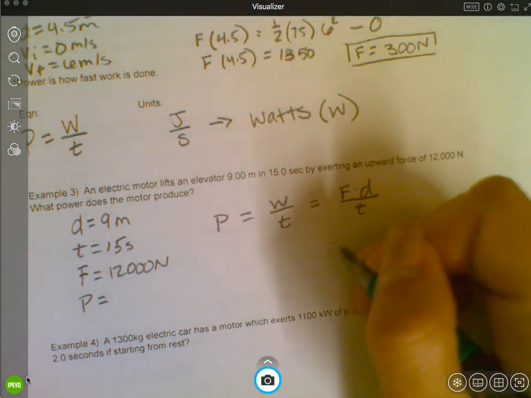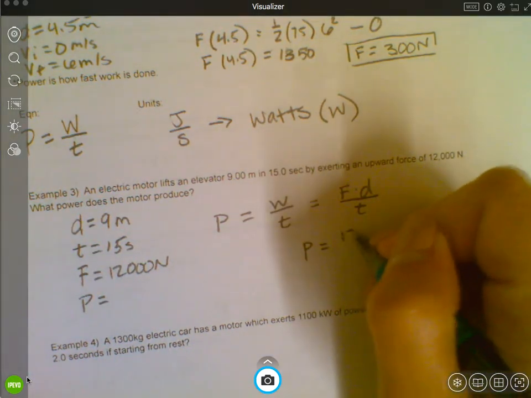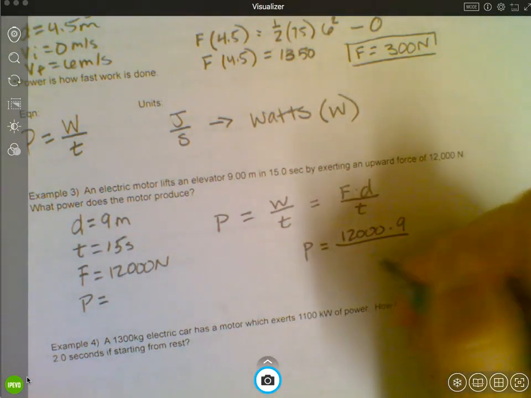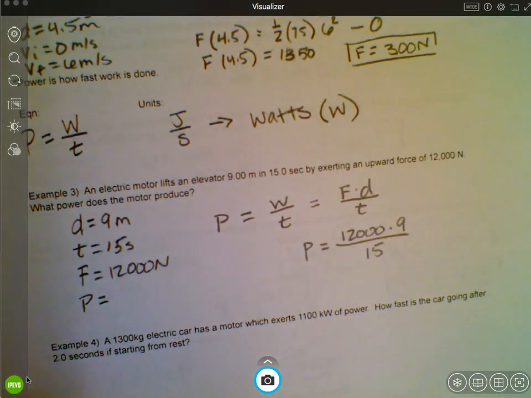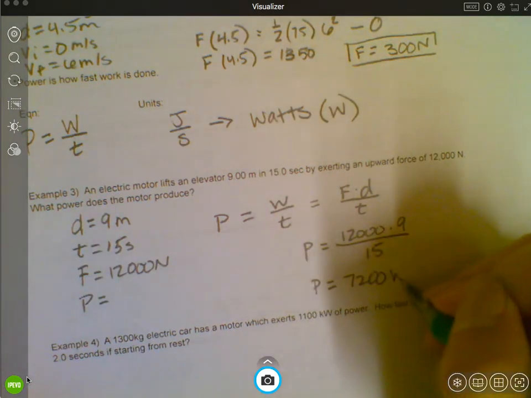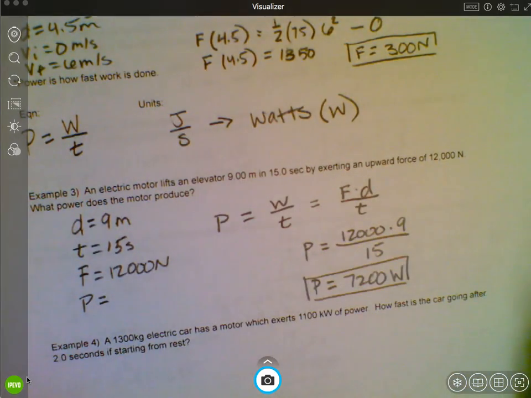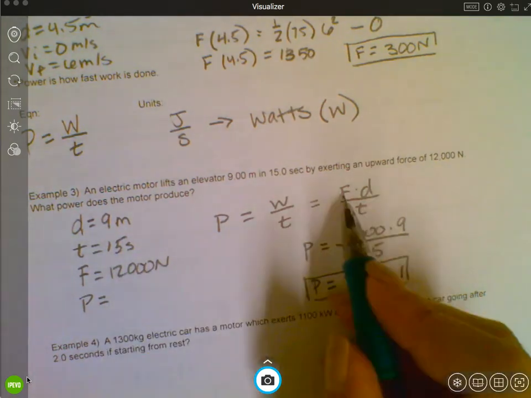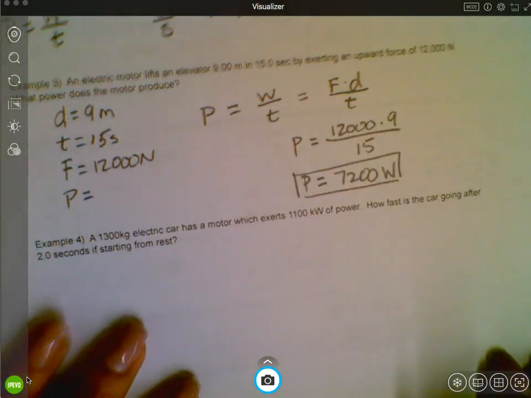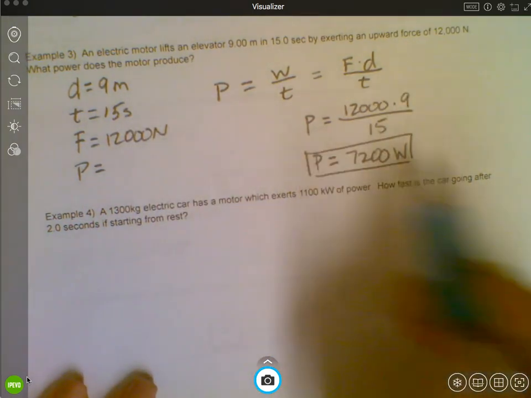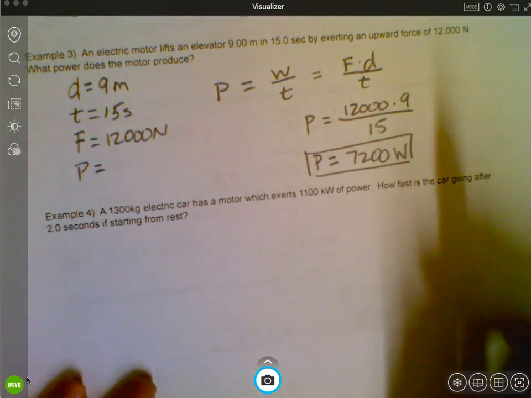And now we can just plug our numbers in. So power is equal to force, which is 12,000, times distance, which is 9, divided by time, which is 15. And we get power equals 7,200 watts. Make sure you're in seconds down here, and that these are in meters and newtons. You don't want to mix up the units, because those three units, meters, seconds, newtons, are all built into a watt. And so if you're using minutes, that's not going to be equal to a watt.